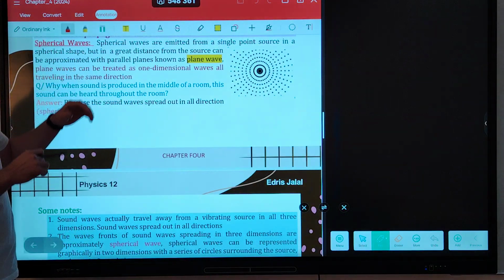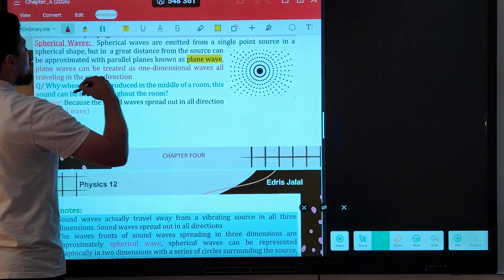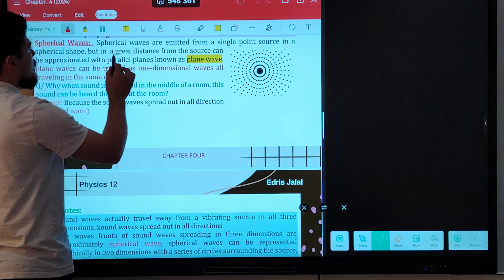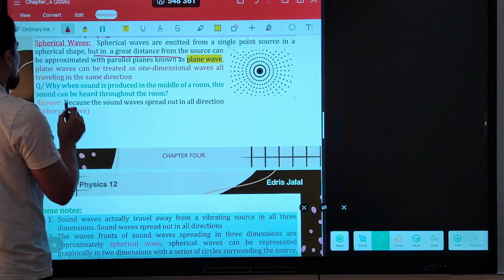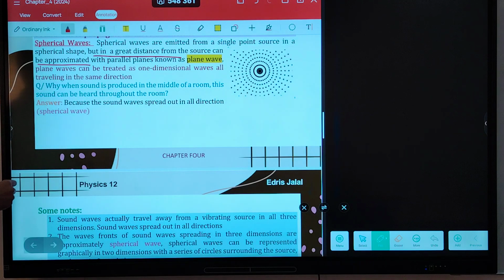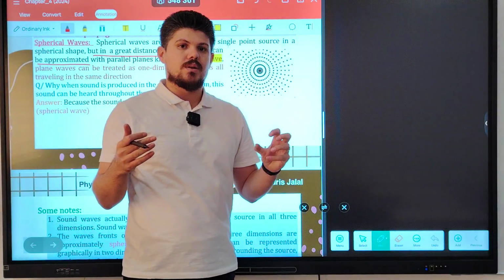But in a great distance, this shape changes from sphere to plane. Straight. In a great distance from the source, it can be approximated with parallel planes known as a plane wave. What is spherical wave and what is plane wave?